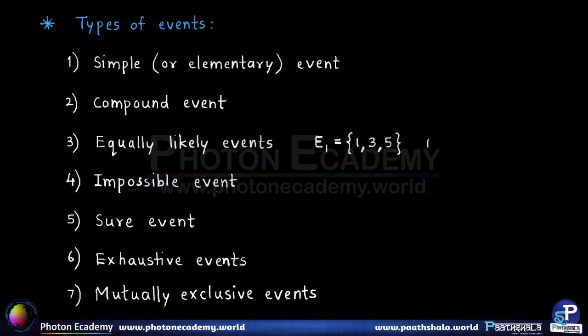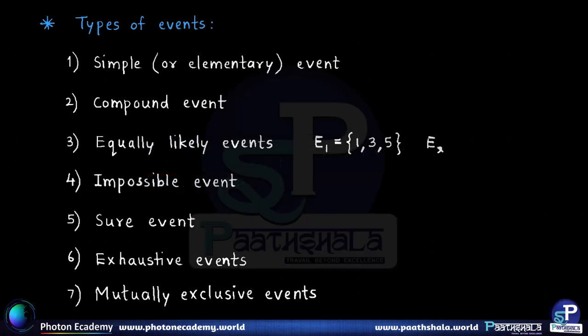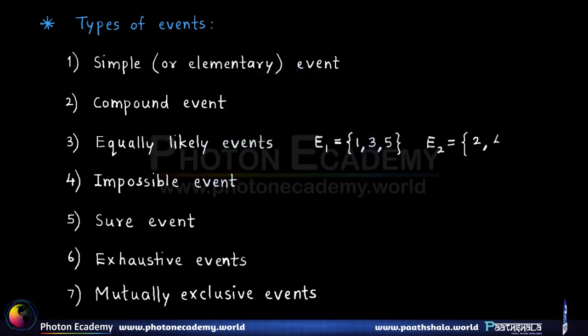Now if I consider another event, say E2, where instead of an odd number I say an even number, that means event 2 is such that I get an even number when I throw a die. Naturally this will consist of the outcomes 2, 4 and 6.